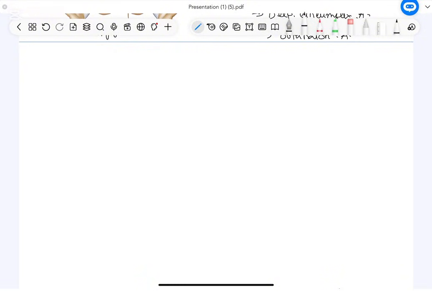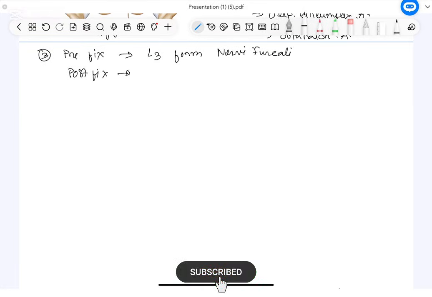Related to prefix and postfix, if L3 forms the nervi furcalis, then we say it is prefix. And if L5 forms the nervi furcalis, then we say it is postfix.